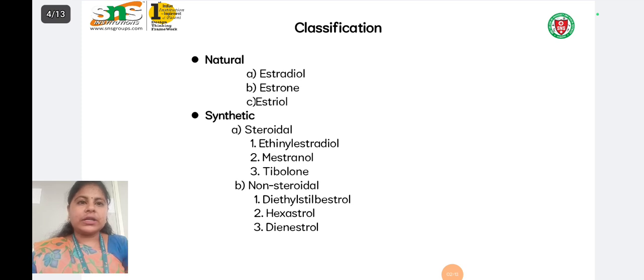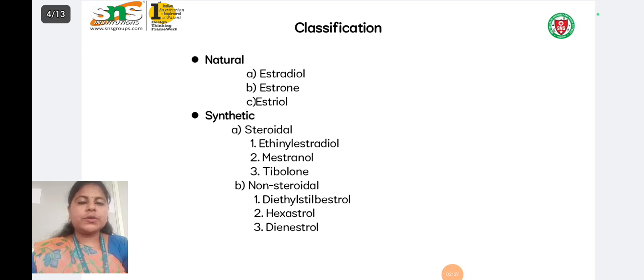Steroidal has three types: ethinyl estradiol, mestranol and tibolone. Non-steroidal has three types: diethylstilbestrol, hexestrol and dienestrol.